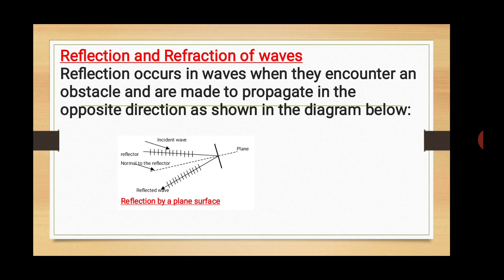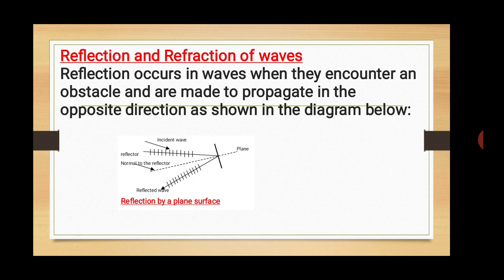Whenever a wave meets a rock or river or any kind of obstruction, it behaves differently. It either reflects, or it refracts, or it diffracts, or it interferes, or it polarizes. That's the reason why we shall be discussing all these phenomena.